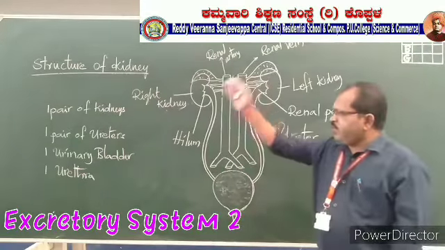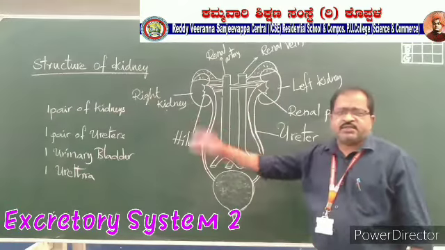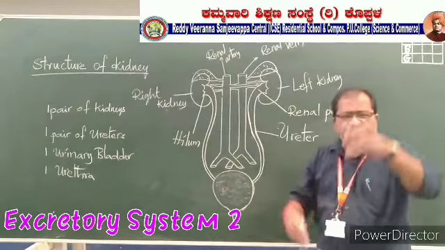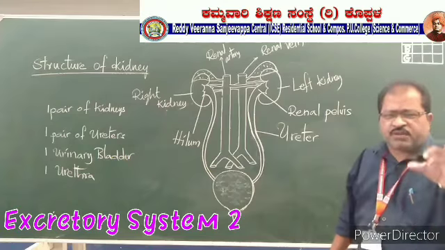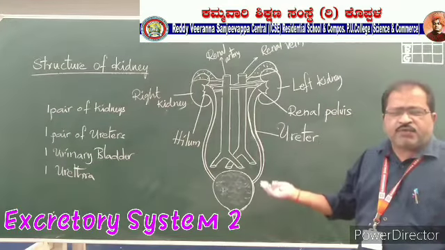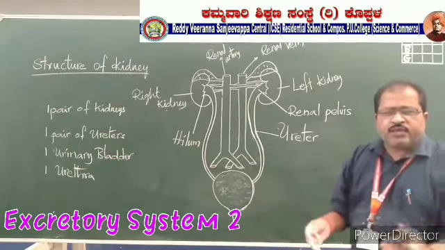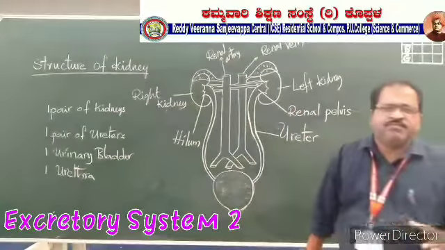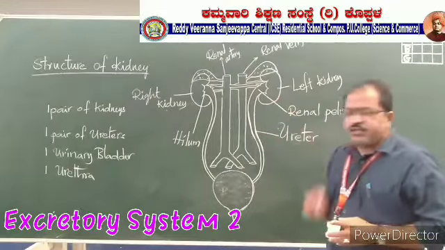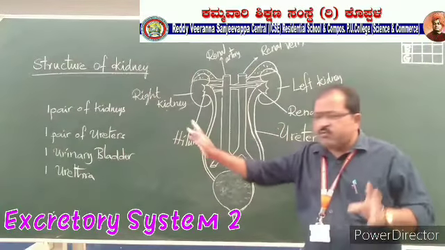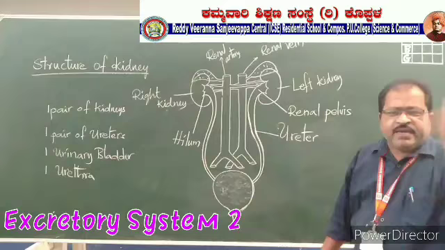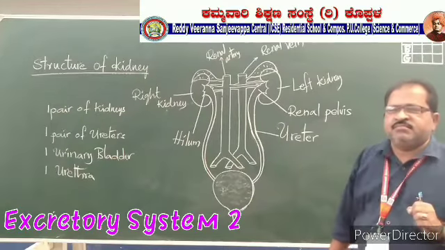So these are the organs that are involved in the excretory system. Already I told you about a system. It is a group of organs working together on a particular function. Here excretion is the function, so all these organs are involved. So it is an excretory system.